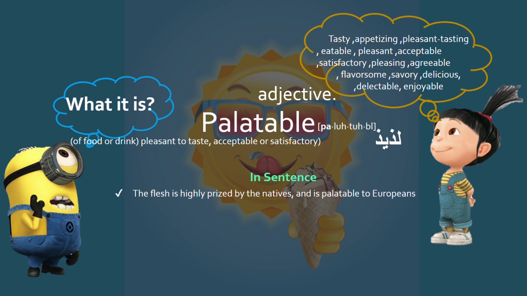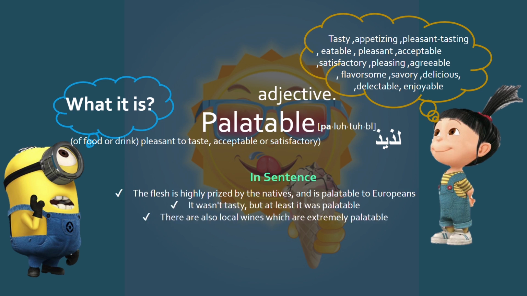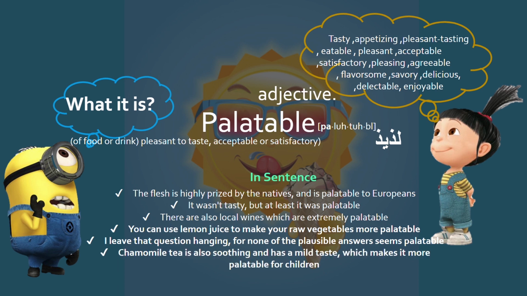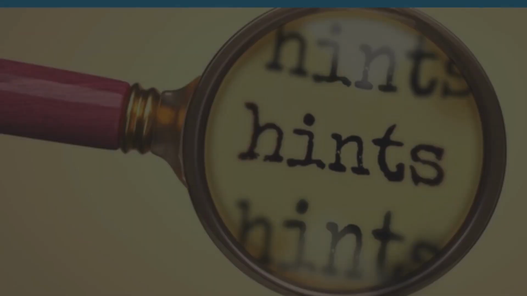In a sentence, it can be used in a very simple way. The flesh is highly prized by the natives and is palatable to Europeans. It wasn't tasty, but at least it was palatable. There are also local wines which are extremely palatable. You can use lemon juice to make a raw vegetable more palatable. I leave that question hanging, for none of the possible answers seems palatable. Last but not least, chamomile tea is also soothing and has a mild taste, which makes it more palatable for children.